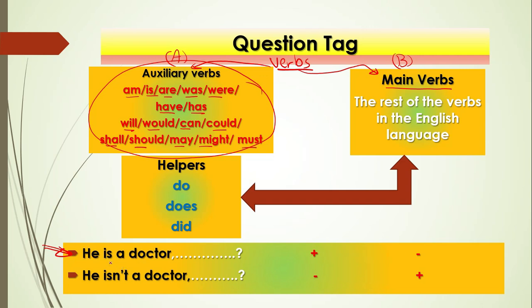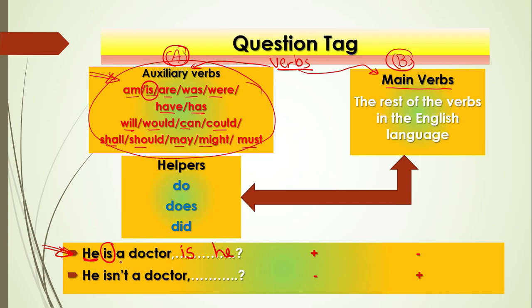Look at this example. He's a doctor. What is the verb in this sentence? Is. Let's classify it. Is it from group A or group B? It is in the first group, auxiliary verbs, so you use it as it is, then bring the word before it after it.